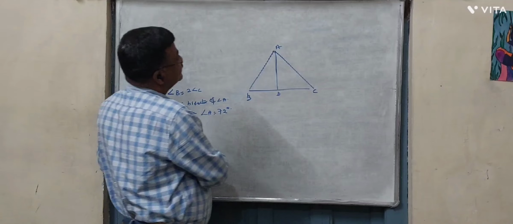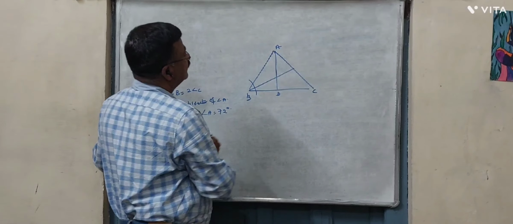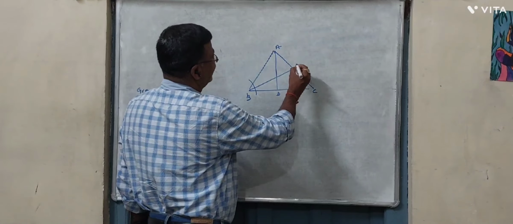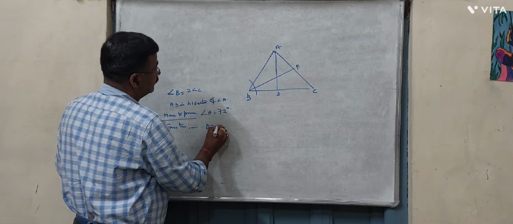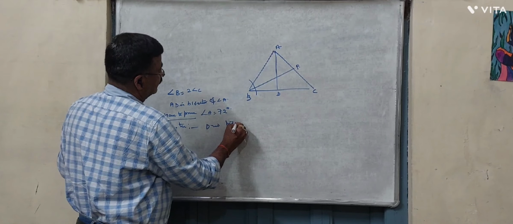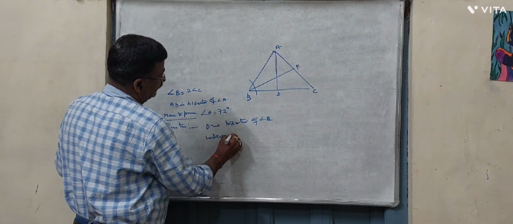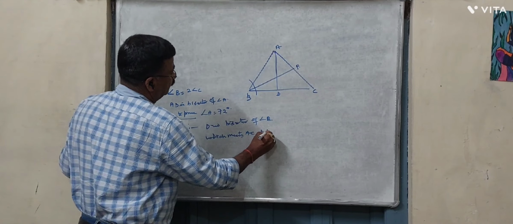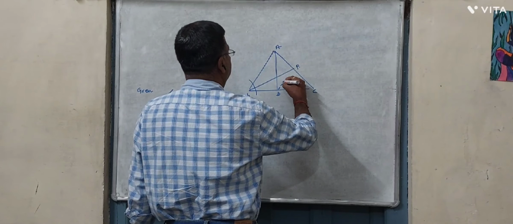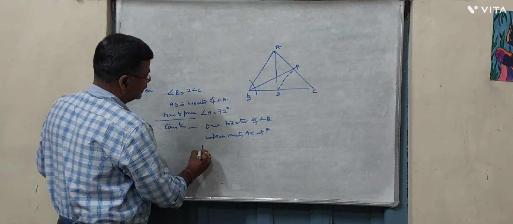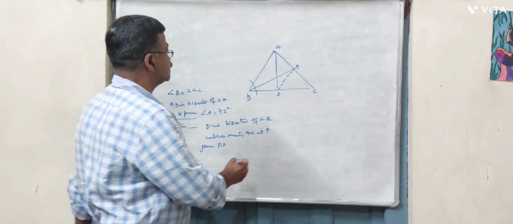In construction, similar to the angle A bisector, we draw the bisector of angle B, which meets AC at P. Also, the second construction is to join PD. Now comes the proof.